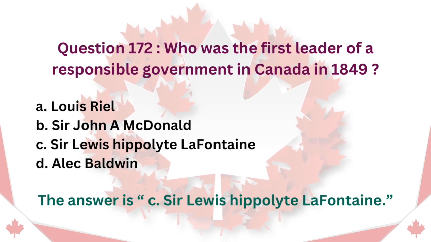Question 172. Who was the first leader of a responsible government in Canada in 1849? A. Louis Riel. B. Sir John A. Macdonald. C. Sir Louis-Hippolyte LaFontaine. D. Alec Baldwin. The answer is C. Sir Louis-Hippolyte LaFontaine.